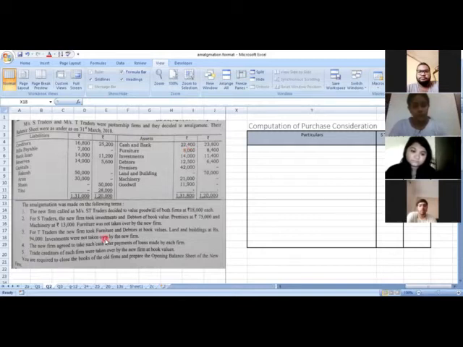Okay. Now this information, third point, is for the T Traders. The new firm takes the furniture and the debtors of T Traders at the book value. So even T Traders' furniture and debtors are taken at book value. So fine, we will be recording the book value while writing in the purchase consideration. Next is land and building at rupees 94,000. Just go to our old balance sheet and check. It is 70,000. Now our revised value is 94,000. So we will be recording 94,000 in our purchase consideration.